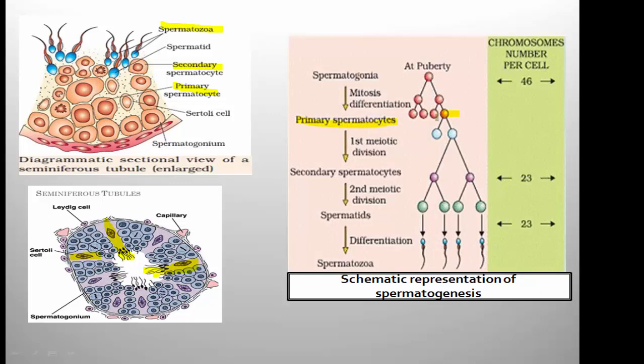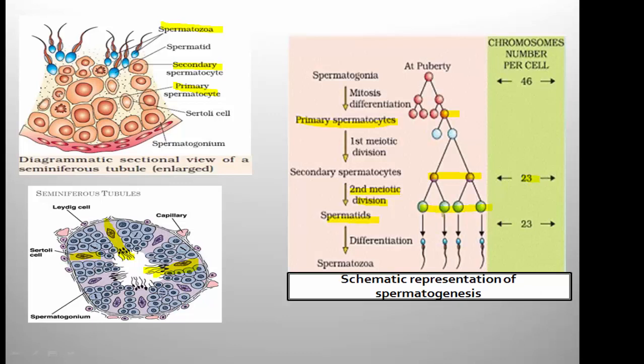This primary spermatocyte divides by first meiotic division and gives rise to the secondary spermatocytes. The secondary spermatocytes have 23 chromosomes. Both the secondary spermatocytes complete second meiotic division and give rise to 4 haploid cells called spermatids.